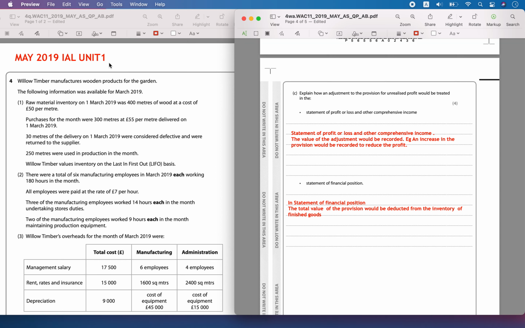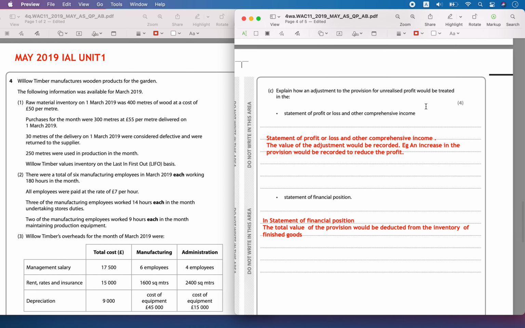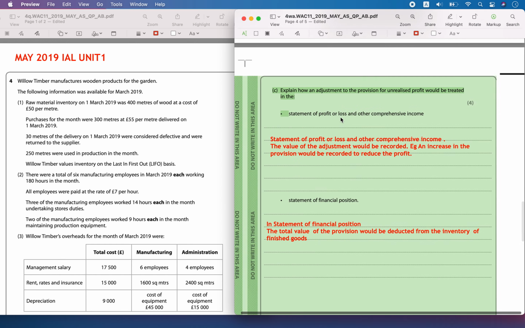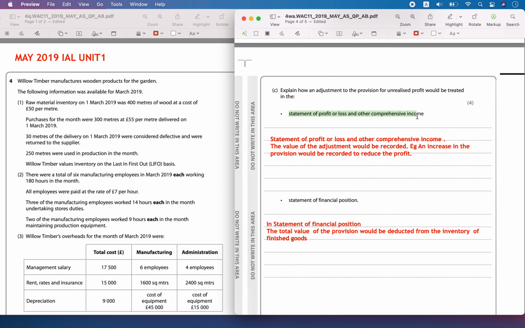Hello, today we are solving May 2019 IAL Unit 1, question number 4, part C. Explain how an adjustment to the provision for unrealized profit would be treated in the statement of profit and loss and other comprehensive income.